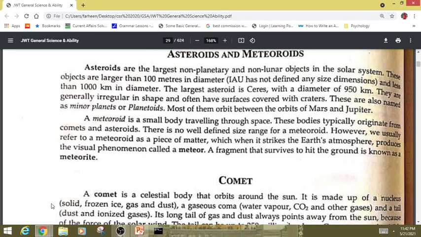Assalamualaikum students. Today our topics are asteroids and meteoroids and comets.